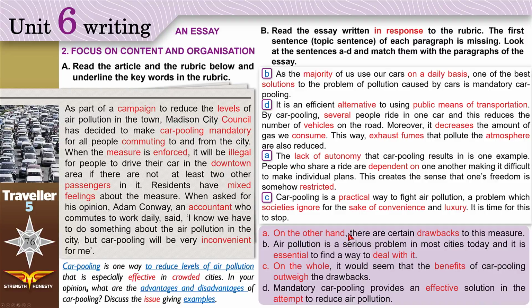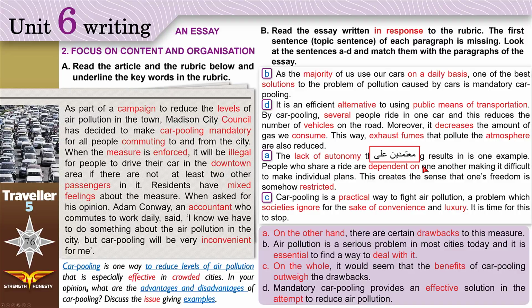On the other hand, there are certain drawbacks, disadvantages to this measure. The lack of autonomy. Lack means you don't have enough. Of autonomy, freedom. You don't have freedom that carpooling results in is one example. People who share a ride are dependent on one another.